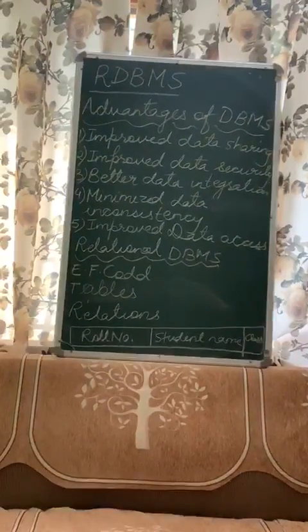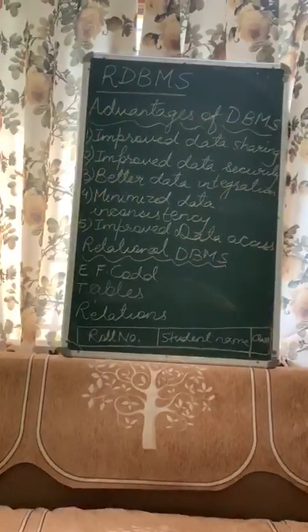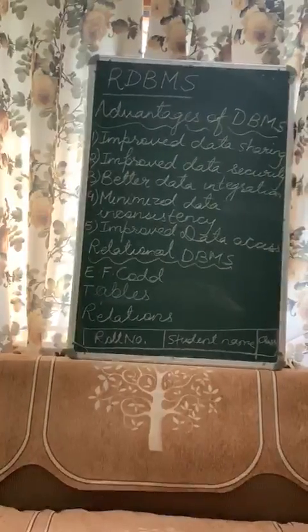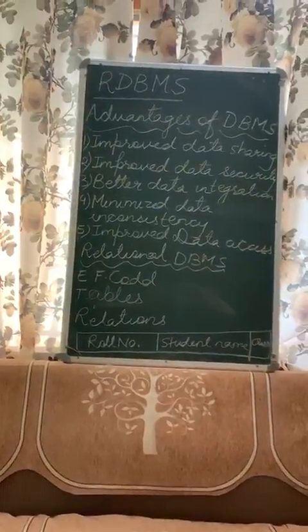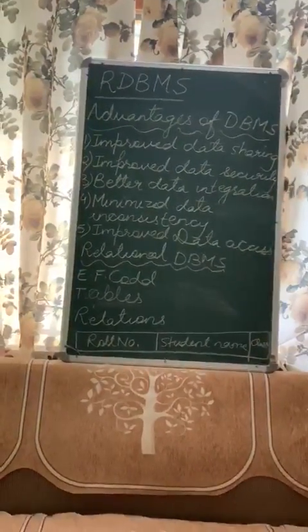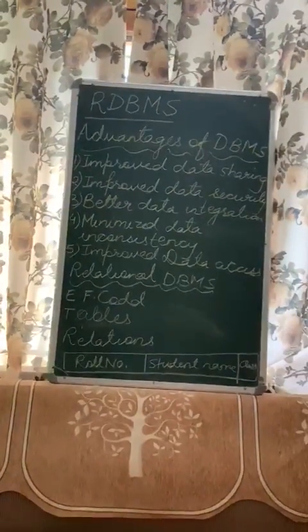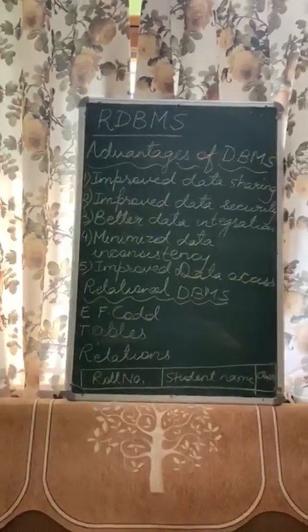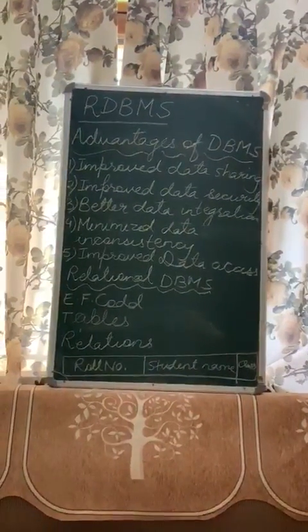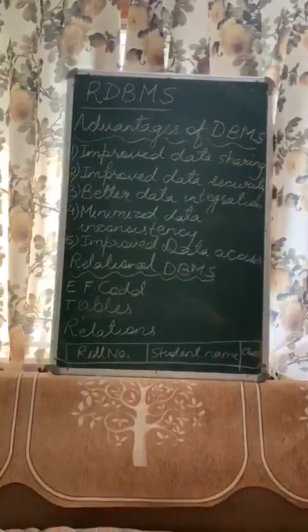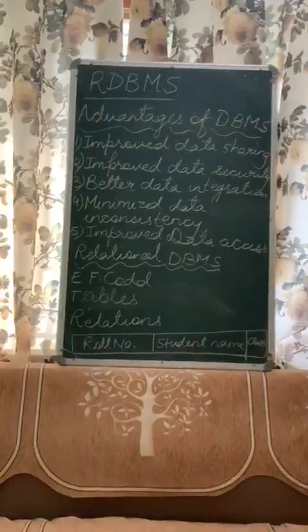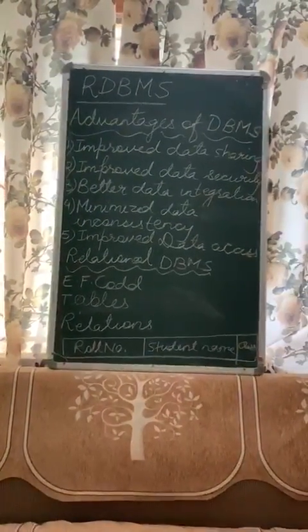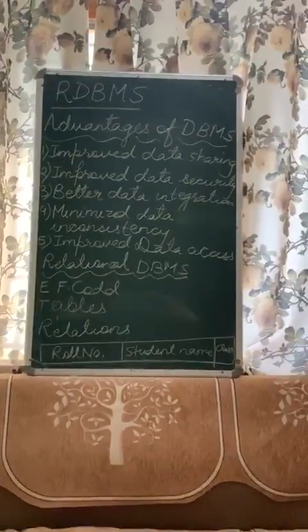Now, as I told you that data can be stored in a spreadsheet also and in the DBMS also. Now, what is the difference in storing the data in two different softwares? A spreadsheet has a limit to store the data, while a database has much more capacity to store the data. That is why instead of a spreadsheet, we are using the DBMS.